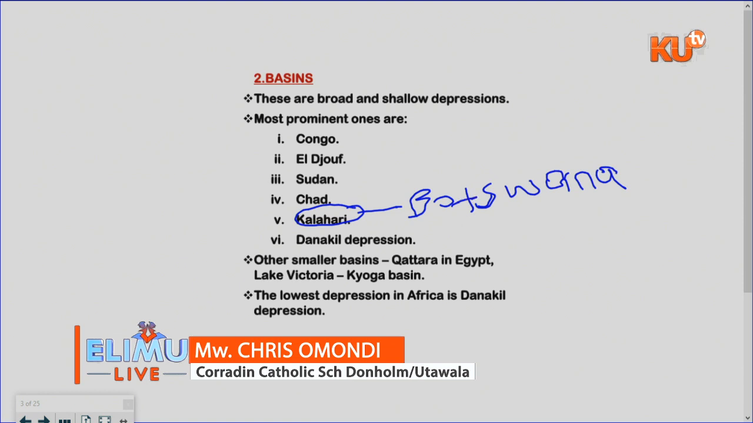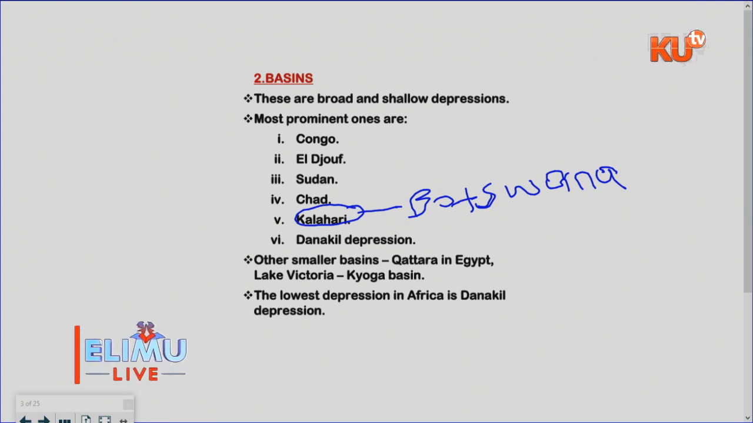So that is where the Kalahari is. Then we have the Chad in Chad, Sudan in Sudan, El Djouf in Senegal. Then we have another one which is called the Congo in Congo. So the Kalahari, maybe you don't know the location of Botswana.